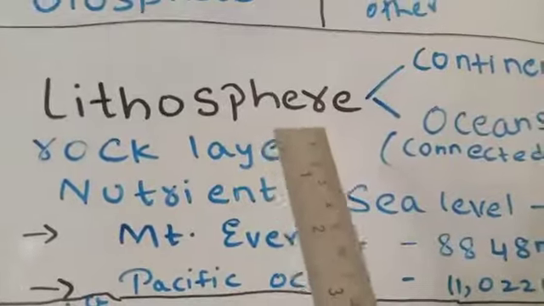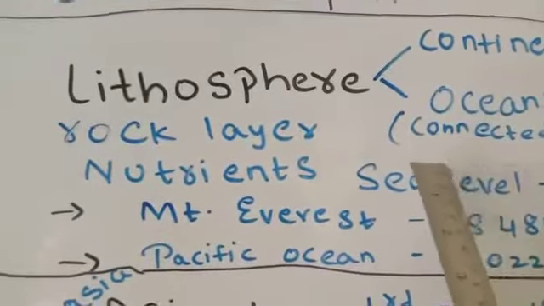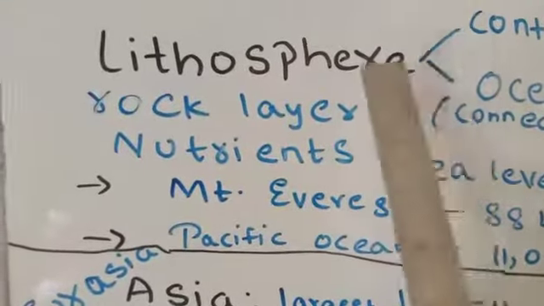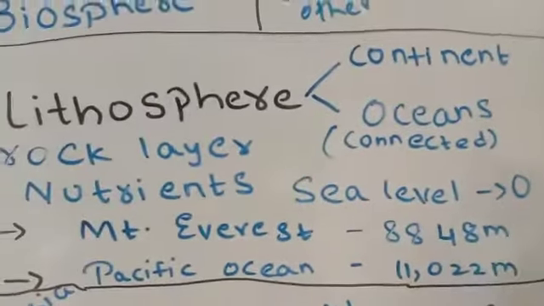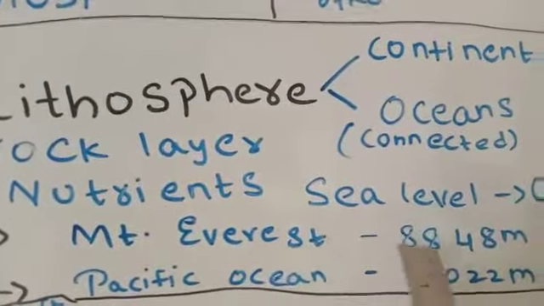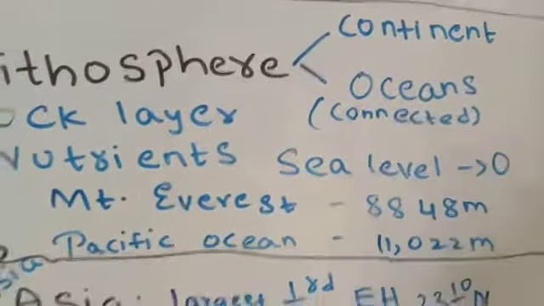Lithosphere mainly consists of the continents and the oceans. The rocky layer contains the nutrients which help to sustain the organisms. Sea level is taken as 0, from which the elevation of land is measured. Mount Everest is 8,848 meters. Pacific Ocean is 11,022 meters.